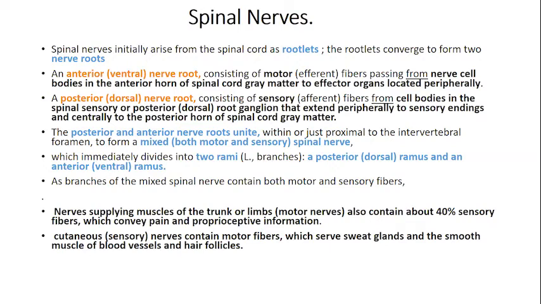Nerves supplying the muscles of the trunk and limbs also contain about 40% sensory fibers, which convey pain and proprioceptive information. So you have motor plus sensory fibers as well. Cutaneous sensory nerves contain motor fibers which serve the sweat glands, the smooth muscle of the blood vessels and the hair follicles. So that exactly shows that the nerve has both motor and sensory fibers.